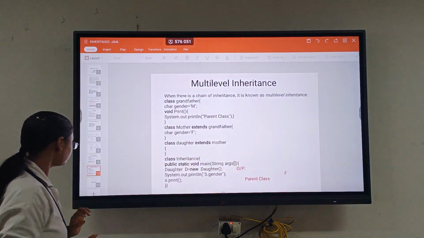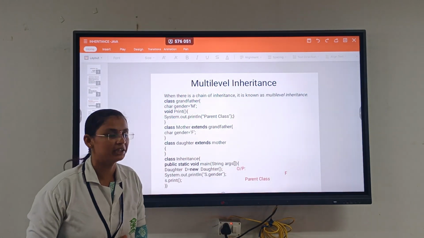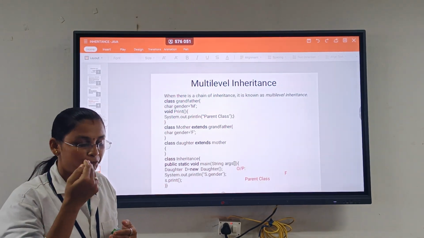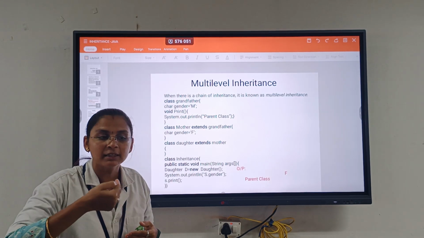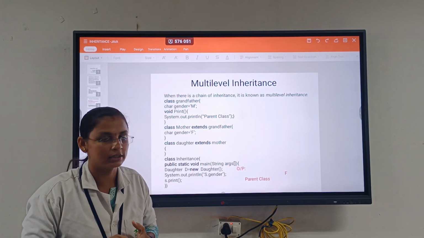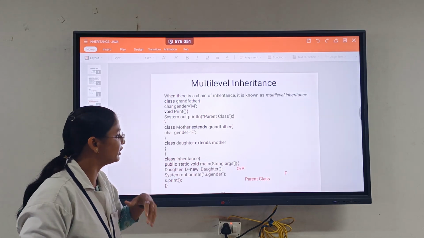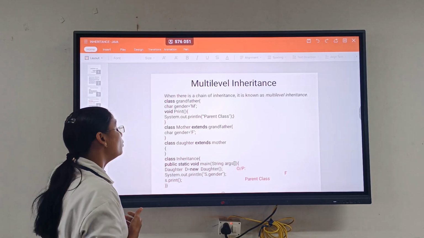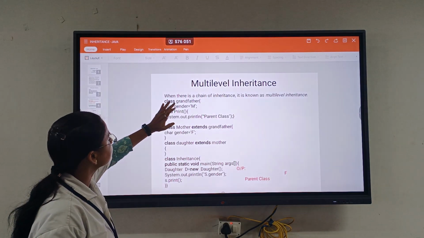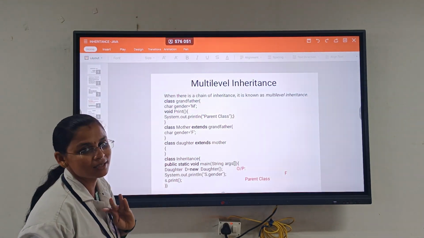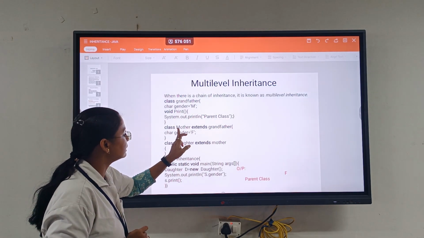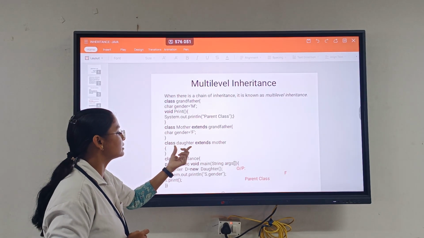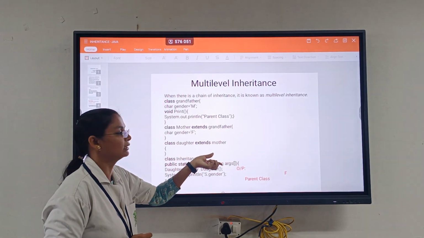So then, multi-level inheritance. In multi-level inheritance, I told that we can say grandfather, father, grandchildren. Like that also we can say. Here instead of daughter we can say grandchildren. So like that relationship. Here I have created the parent class as grandfather. Class mother extends grandfather, another derived class. From the derived class we are extending: class daughter extends mother.